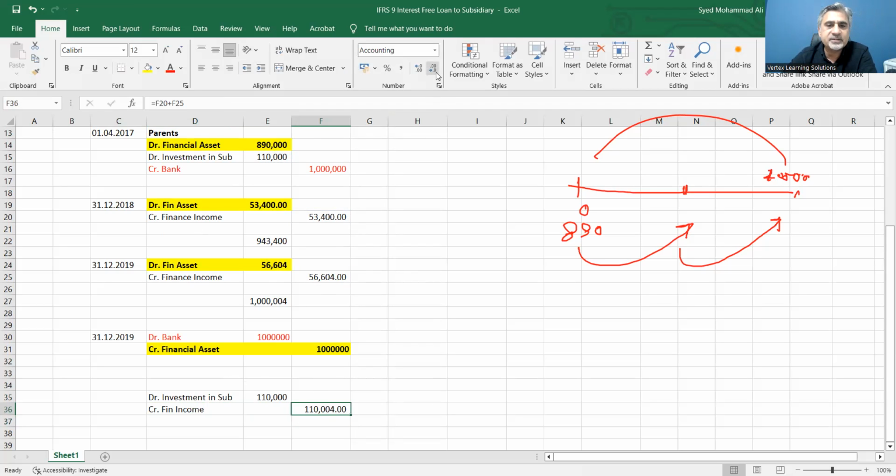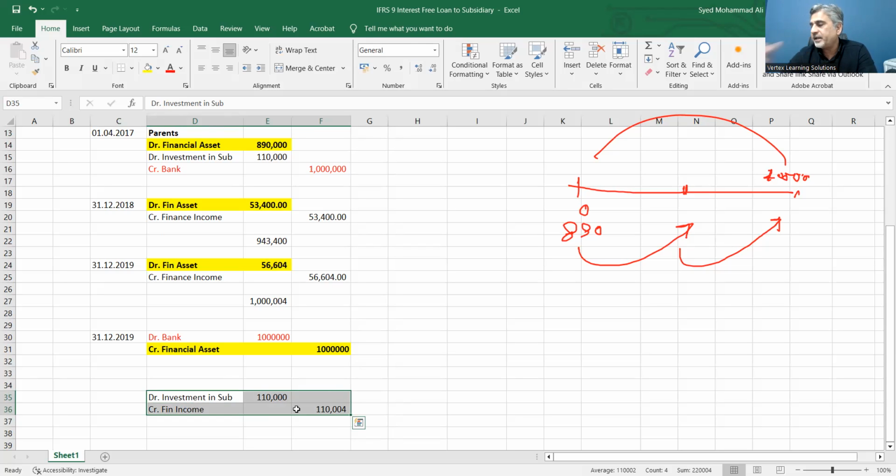You can ignore this $4, which is a rounding off difference. So this is the net impact of this transaction on the parent's books. 1 million goes out, and there is a debit to investment in subsidiary on the statement of financial position, and on the credit side it goes into retained earnings, that is equity. So the balance sheet is equal.